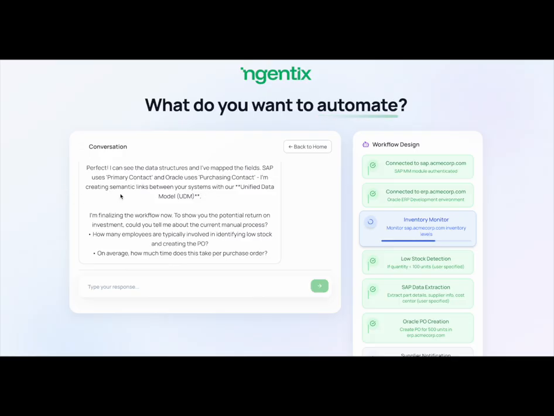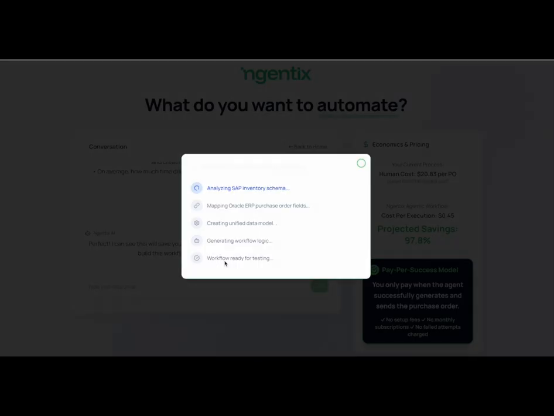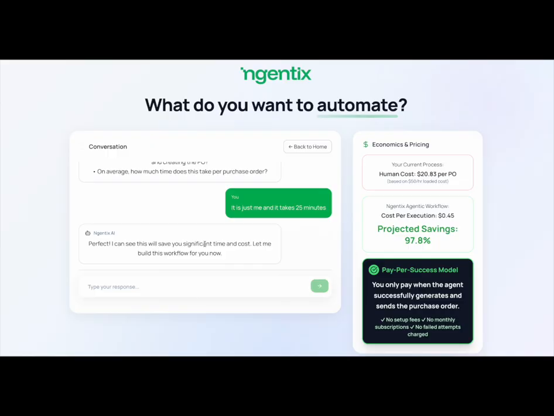Great. It looks like it can do that no problem. Oh, but it wants to know how long it takes, how many people are involved, and how much time does it take. So it's just me, and it takes about 25 minutes. The reason it asked this is it wants to tell us what it costs us today to do this. It knows what I make because I told it before. And it's using that to say, this is how much money you're spending in your time every time you do this. But the price that we charge is not based on that.